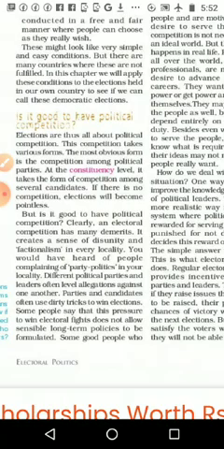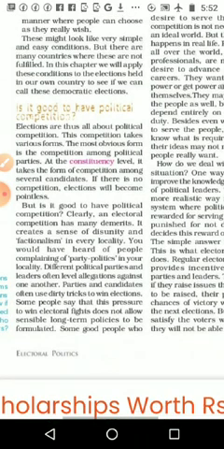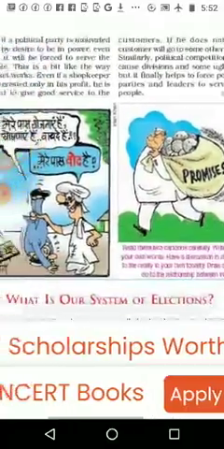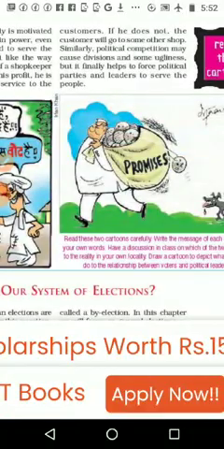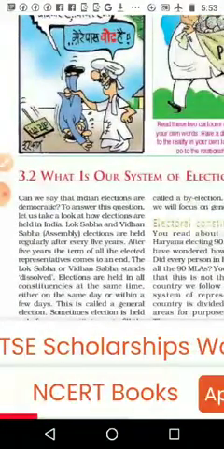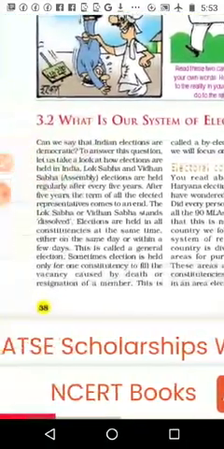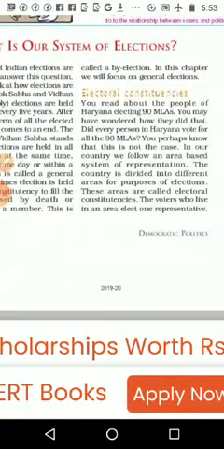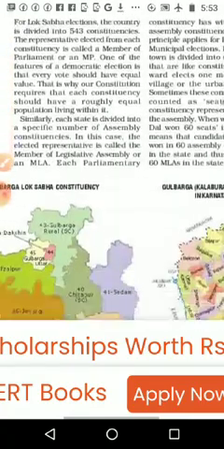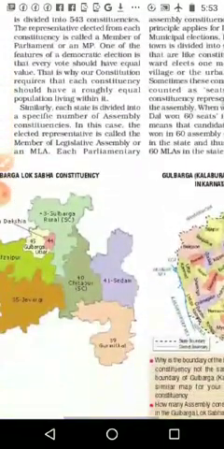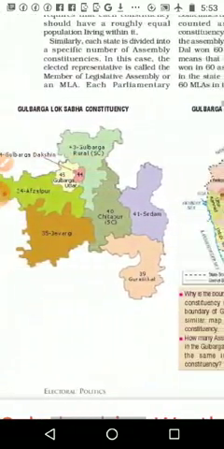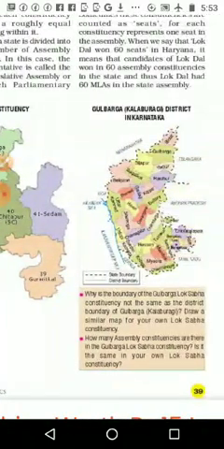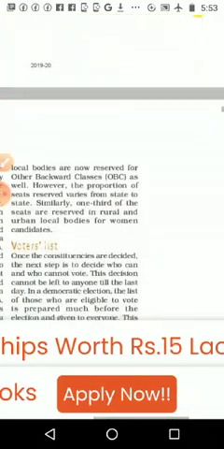Is it good to have political competition, or what are the disadvantages or demerits of political competition? Then some pictures are given, and some Hindi text is also there. Then the promises that political parties are giving. Then what is our system of election in India, how we are conducting elections. Then electoral constituencies, what they mean and how we divide them, which we have seen in 8th standard also. Then comes the example of Gulbarga Lok Sabha constituency, and the Gulbarga district map is also given, and we are going to make a comparative study of that.